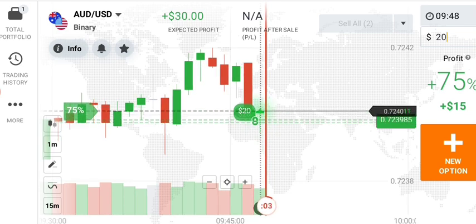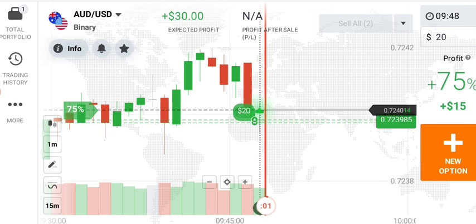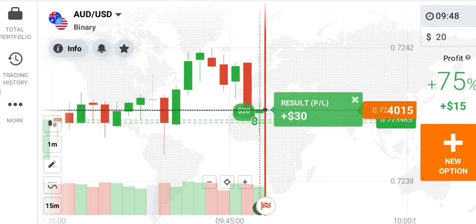It's going up. Okay, you can see it closed as a green candle and above my entry point, and I will recover